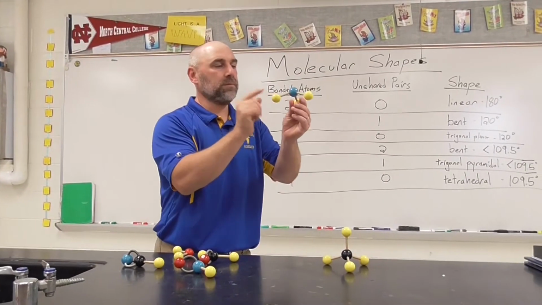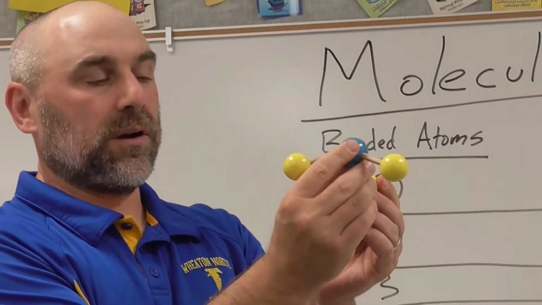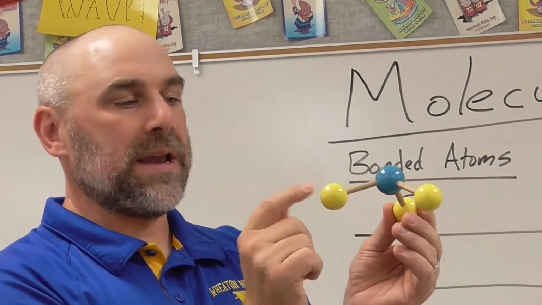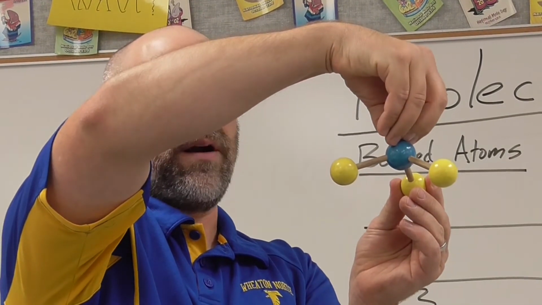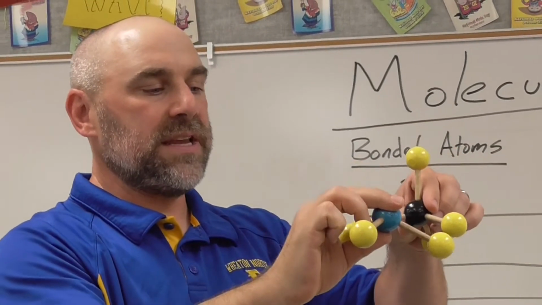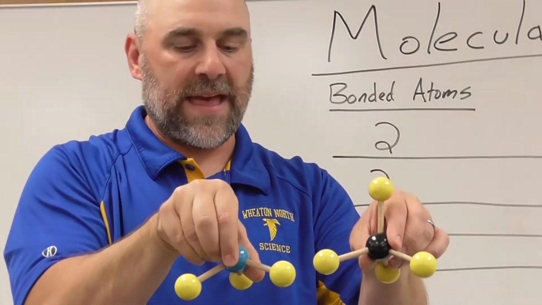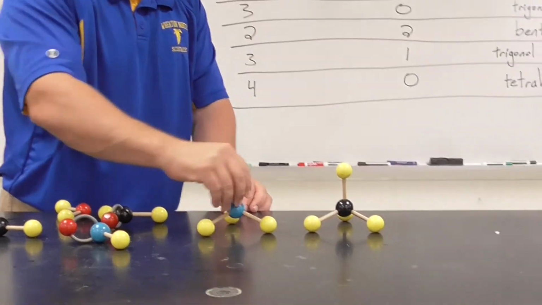Next, I'm going to show you what's called a trigonal pyramidal shape. Trigonal pyramidal has 3 bonded atoms, and then, if you can imagine again, an unshared pair of electrons here. Again, if you were to look at these two, you'd see that they're very similar in that shape. It's just that that last unshared pair of electrons is invisible to be seen.